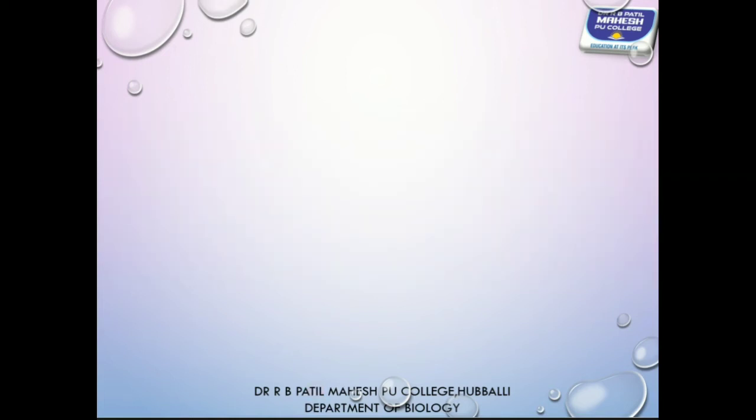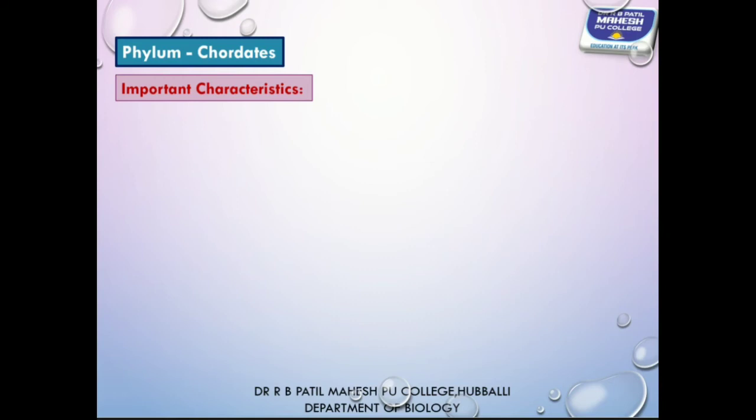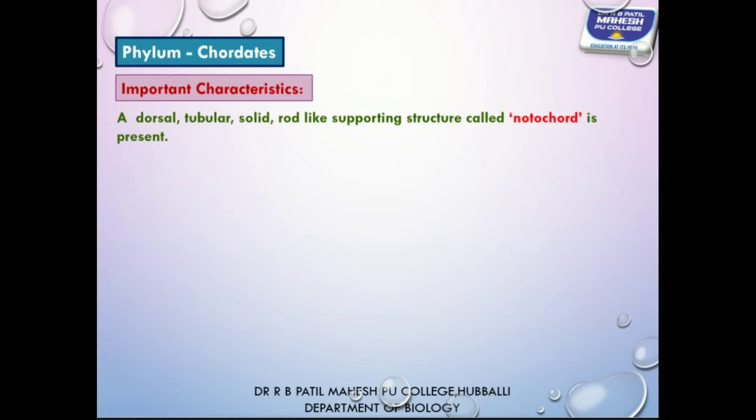And we'll move to the last characteristic feature. Based on presence or absence of notochord, again animals are broadly classified into two groups: non-chordata and chordata. So if notochord is present, those are placed in a group called chordata, and if notochord is absent, those are placed in group called non-chordata. And chordata possesses some important or peculiar characteristic features.